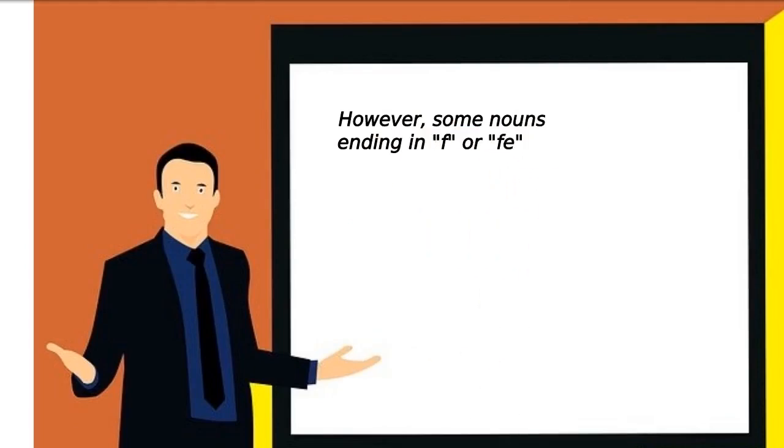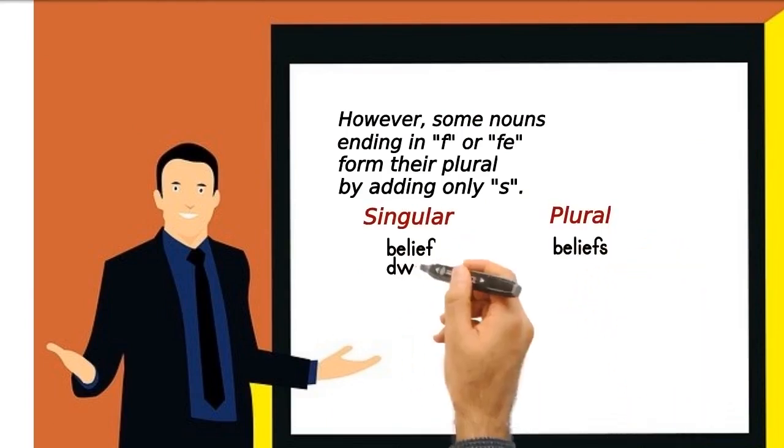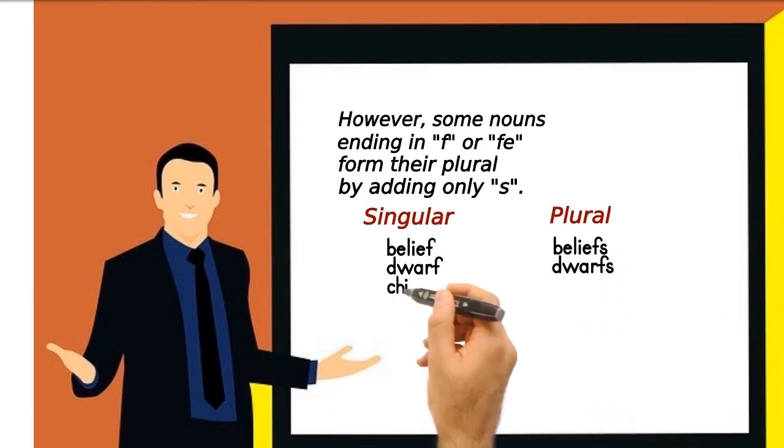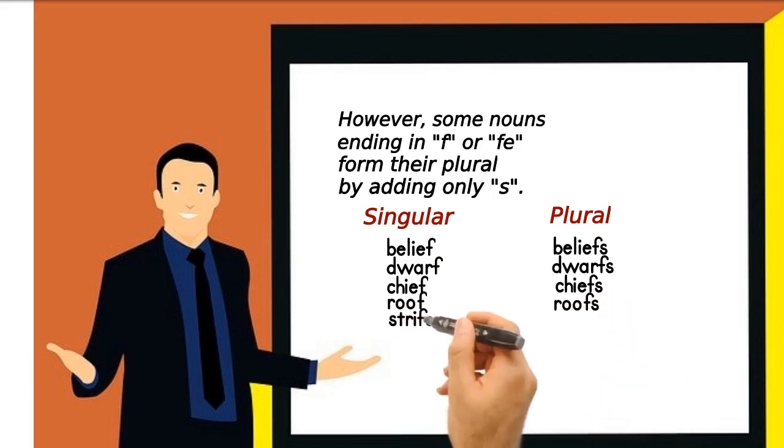However, some nouns ending in f or fe form their plural by adding only s. For example, belief, beliefs, dwarf, dwarfs, chief, chiefs, roof, roofs, strife, strifes.